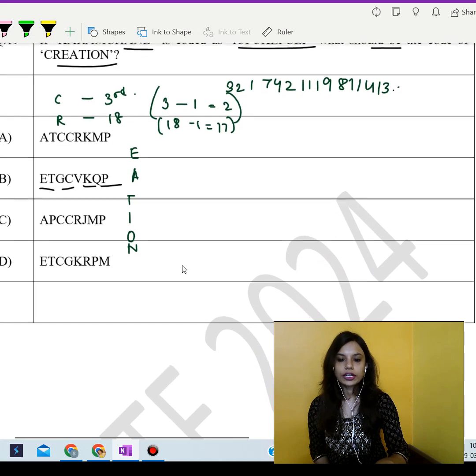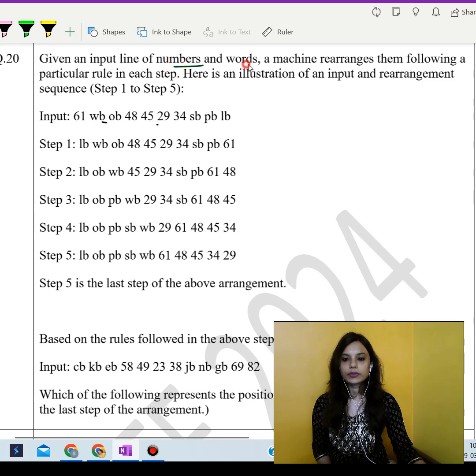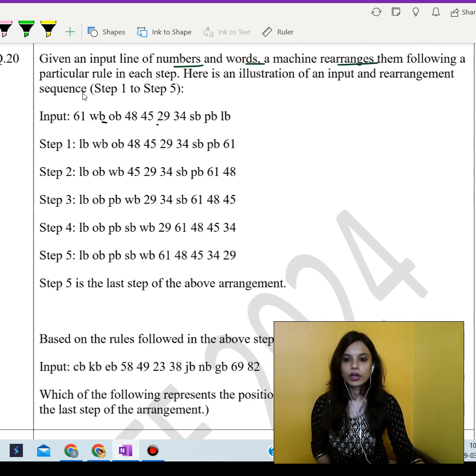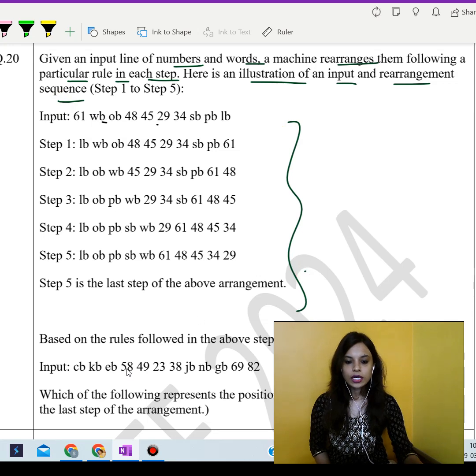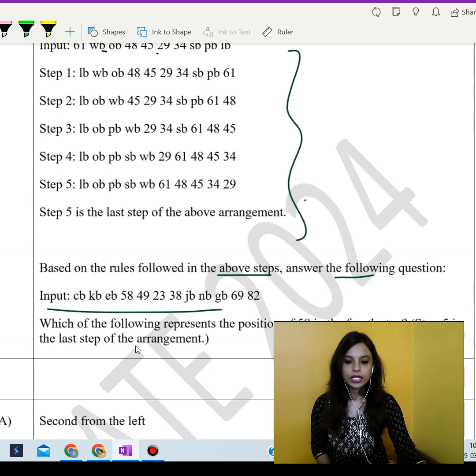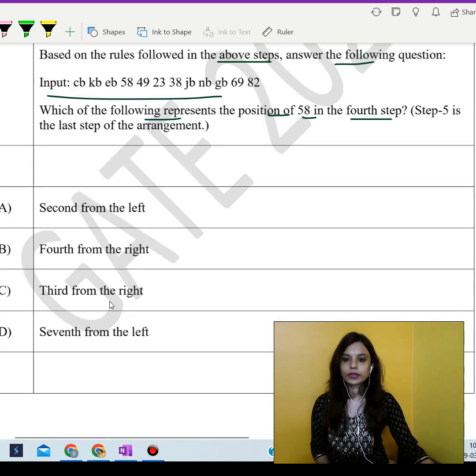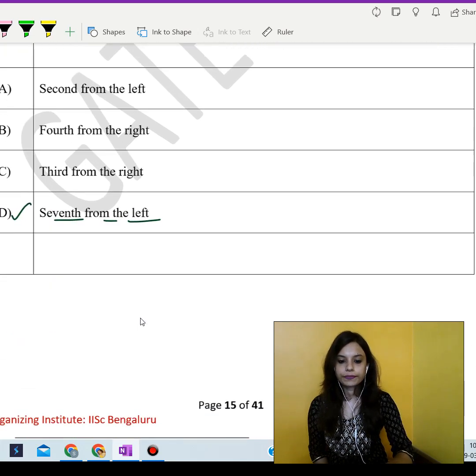Okay, let's move over to the next question. Given an input line of numbers and words, a machine rearranges them following a particular rule in each step. Here is an illustration of an input and rearrangement sequence. So this sequence is given. Then based on the rules followed in the above steps, answer the following question. This is the input. Which of the following represents the position of 58 in the fourth step? So from here we can go with 7th from the left. Okay, next.